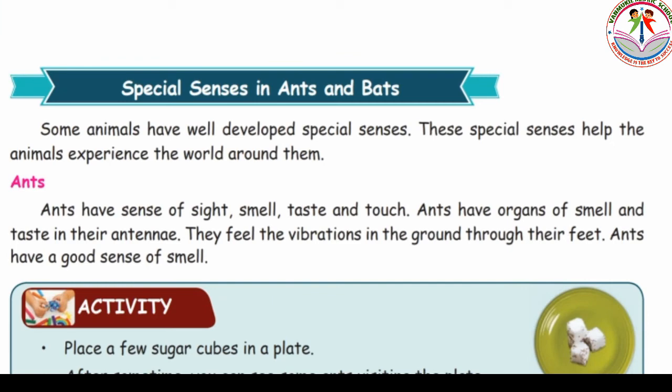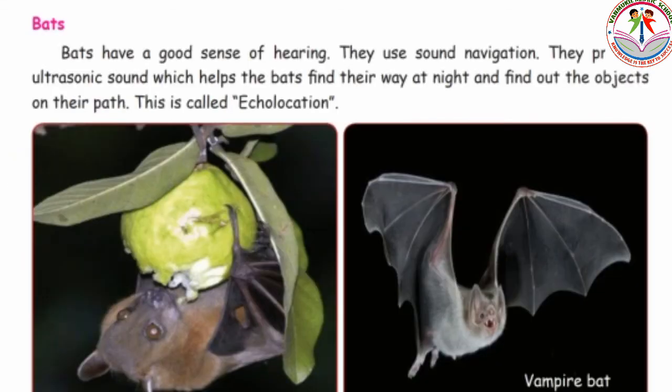Next, special senses in ants and bats. Some animals have special senses that help them experience the world around them. Ants have special senses of sight, smell, taste and touch. The special organs, antennae, help to smell and taste, and they feel vibrations in the ground through their feet. Next, bats. Bats have a good sense of hearing and sound navigation. They produce ultrasonic sound which helps the bats find their way at night and find objects on their path. That is called echolocation.